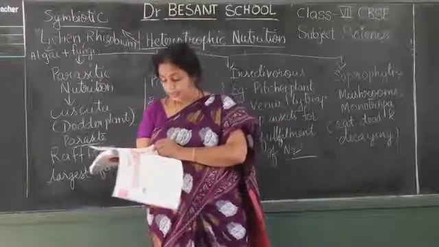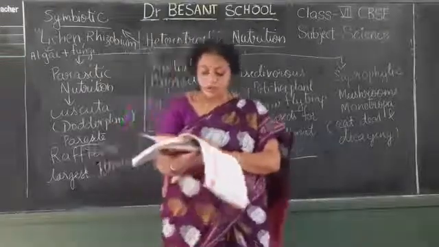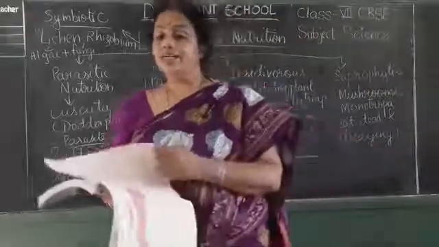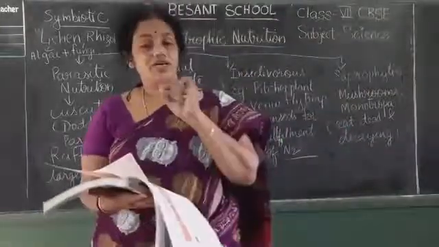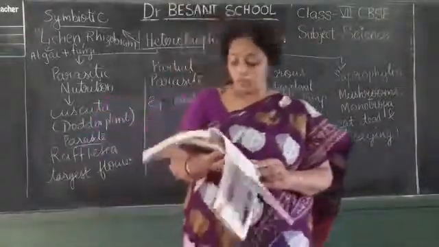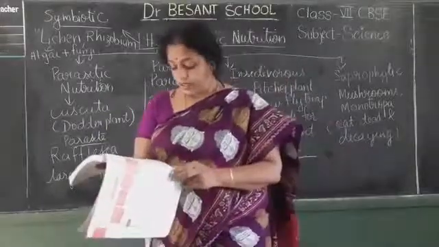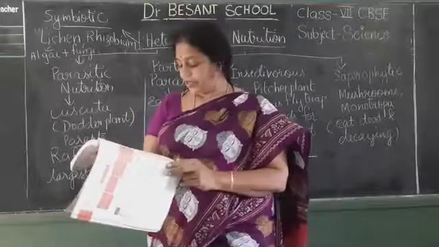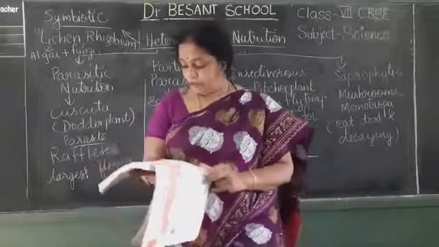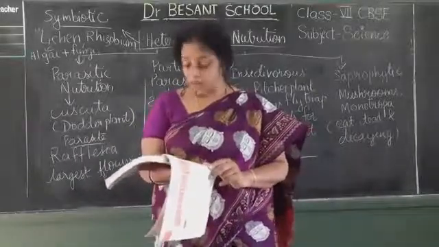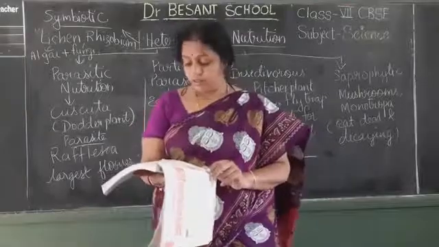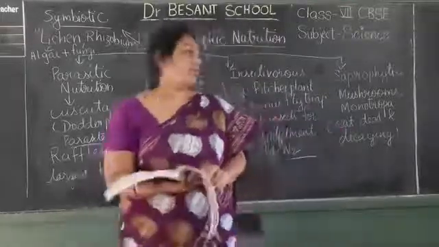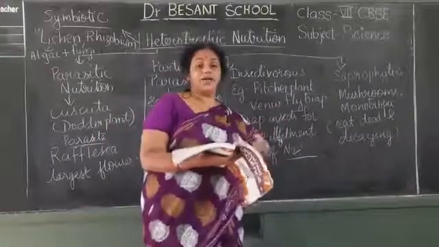Okay, the next one is cuscuta absorbs nutrients from the host using special stem. Is it correct? What correction do we have to make? We have to cut the stem and write it as root. Okay. Next one, the association between rhizobium and roots of legumes helps microbes only. They help both. Because rhizobium is getting the food and shelter and the plant is getting nitrogen.